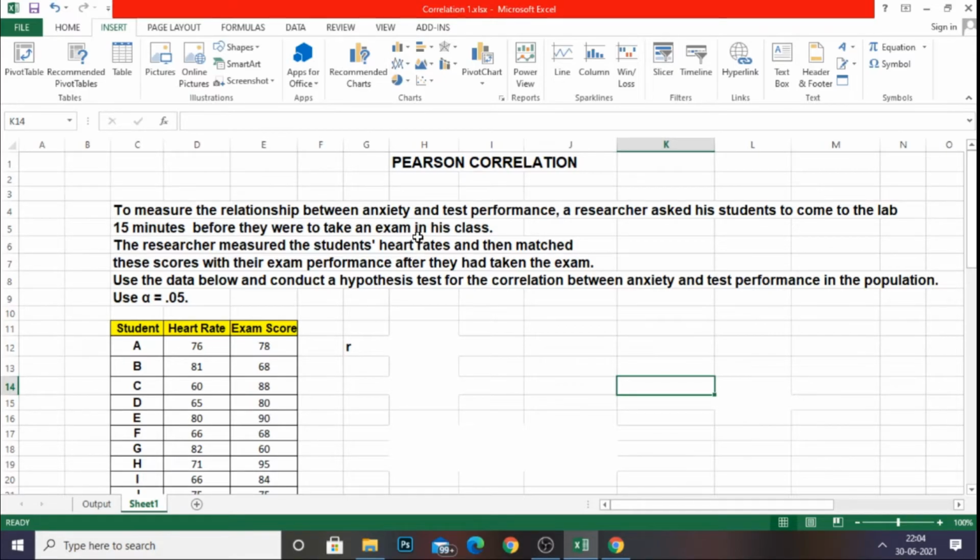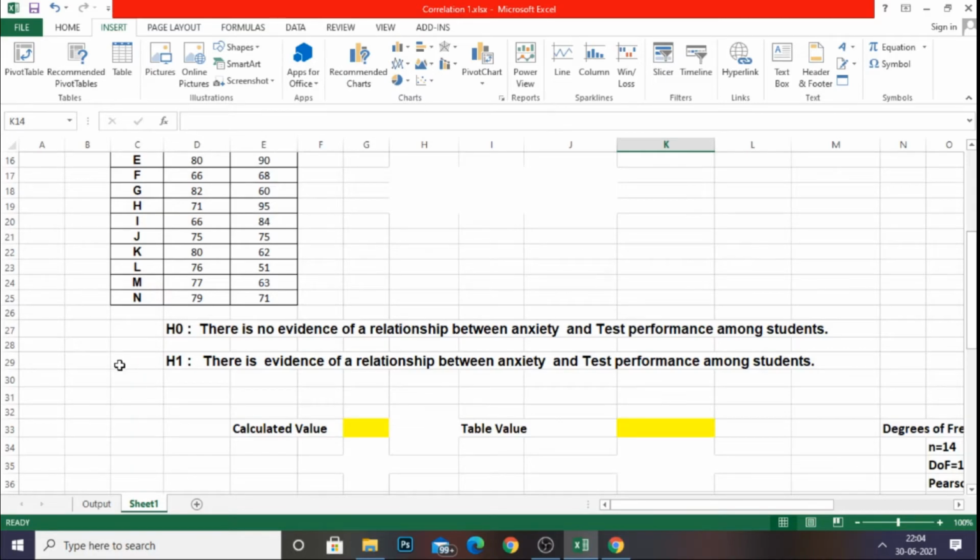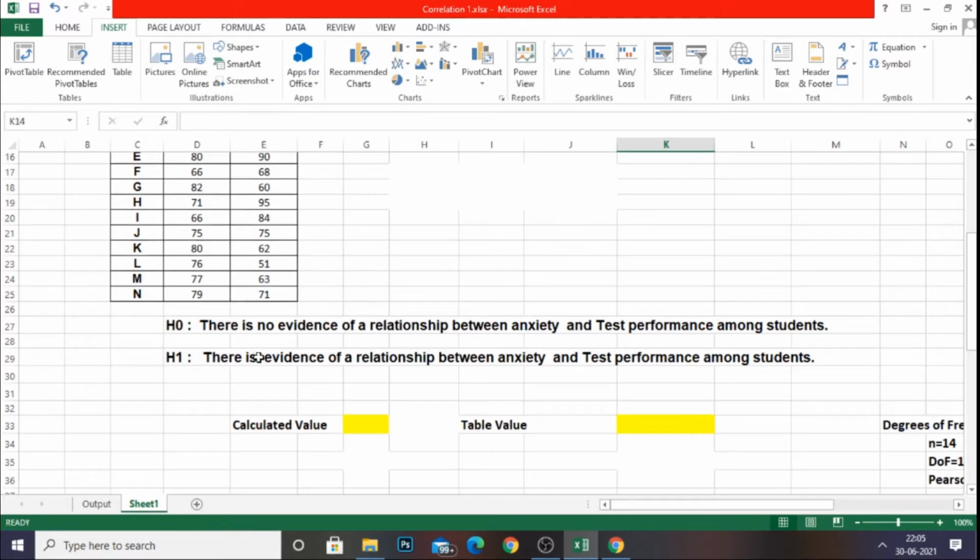Based upon these two confirmations, we have set the hypotheses. H0, the null hypothesis: there is no evidence of a relationship between anxiety and test performance among students. H1, the alternative hypothesis: there is evidence of a relationship between anxiety and test performance among the students.